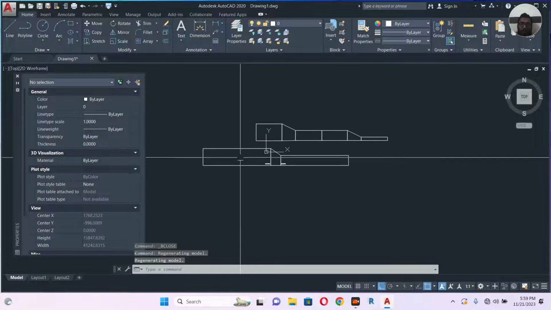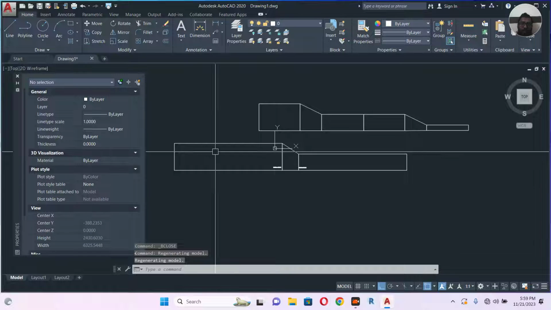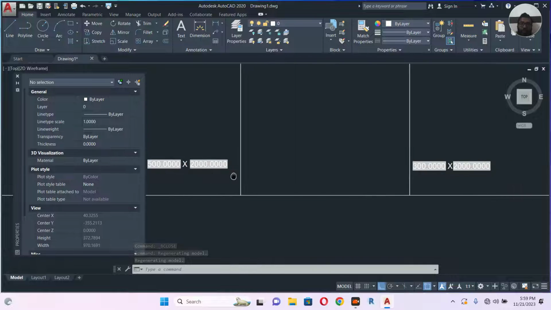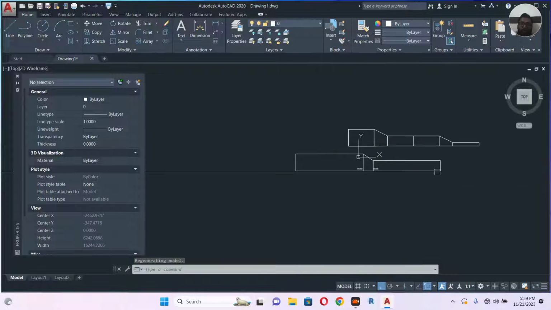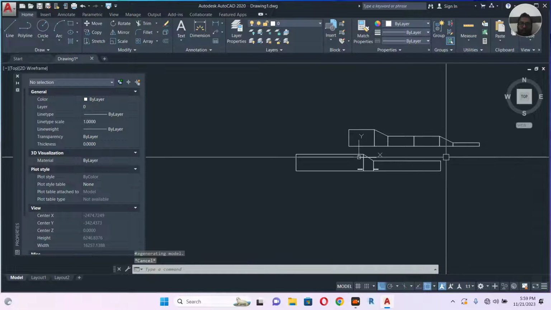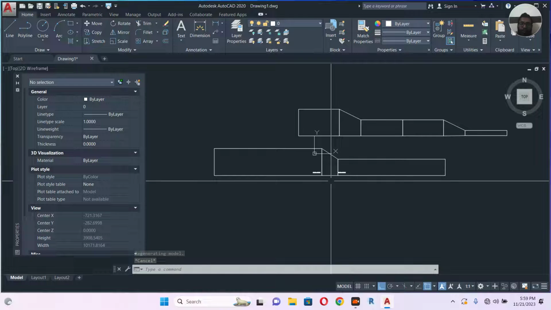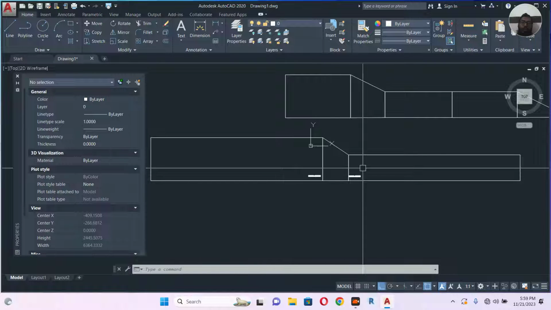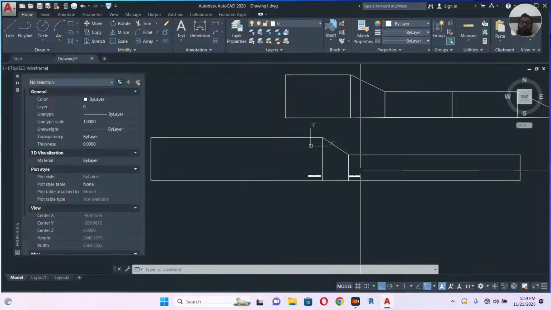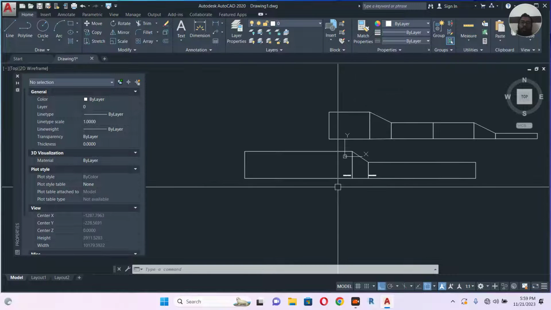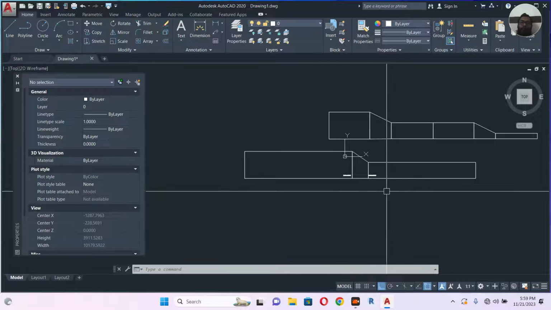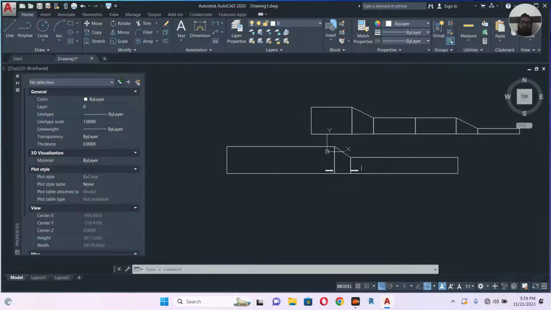So for example, how much is this length? You don't need to measure, you can just go and check here and check here. So you can continue the same like this, and you can make this one and keep save in your block collection. The same way we can do for the T connection, bend, and all the fittings, so it will be easier to do the work.